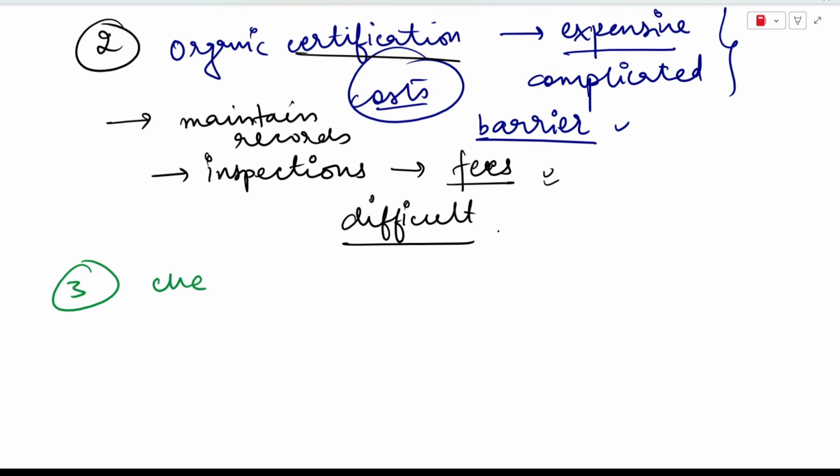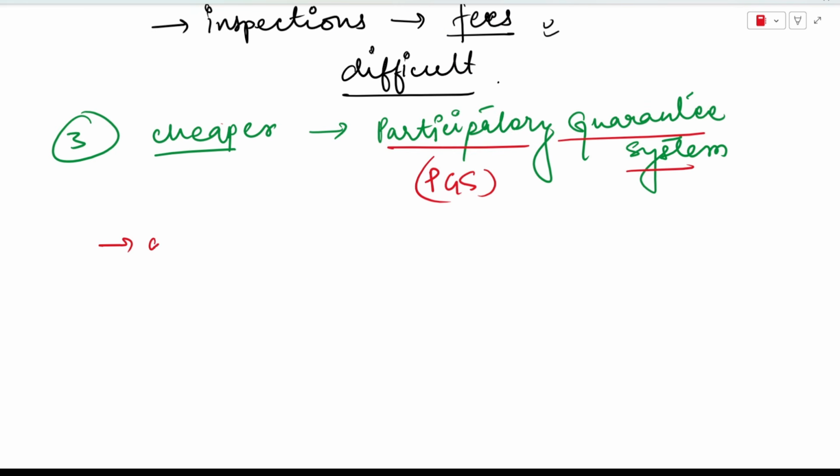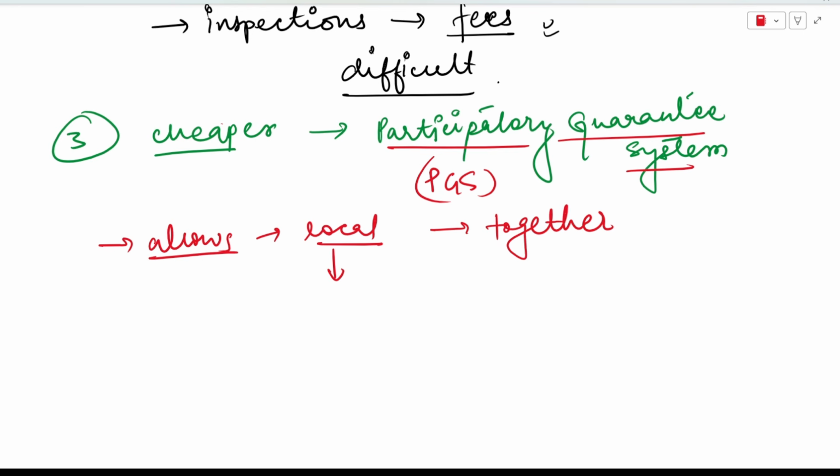There is a cheaper alternative, which is called the participatory guarantee system, or the PGS system. What this system does is that it allows all the local communities to verify organic farming together. So these local communities can come together and verify how the production is taking place. That is why it is called the participatory guarantee system.